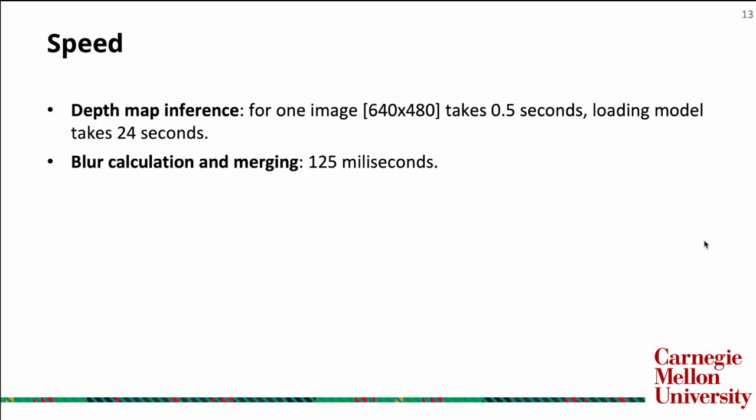One of the critical requirements for our framework is speed, as we don't expect the user to wait too long to get a rendered image with synthetic blur applied. In this project, we tested it on our server with an NVIDIA Tesla T4 GPU and did not extend to edge computing platforms such as a smartphone, but we can get a primary understanding of the computation needed. For depth map inference, it takes around 0.5 seconds, and loading the model takes 25 seconds. For blur calculation and merging, it takes roughly just 125 milliseconds.